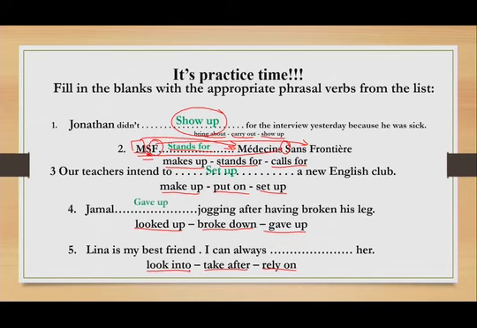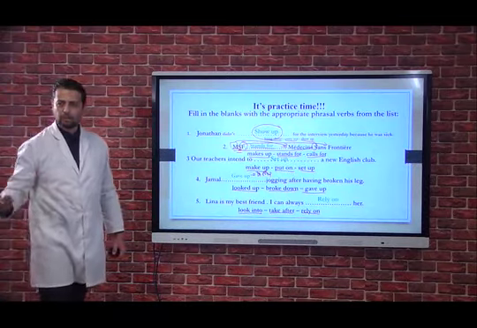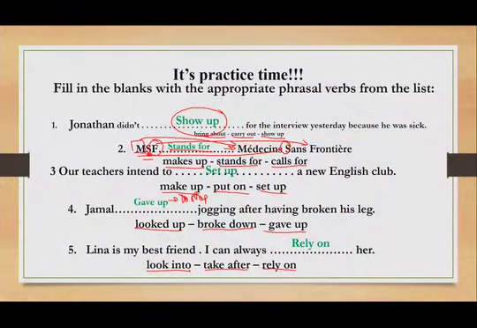And number 4, Jamal gave up jogging after having broken his leg, which means give up here means to stop or not to do something anymore, right? And the last one, Lina is my best friend. I can always, of course, it's rely on her because she's always there to help me whenever I need her help.